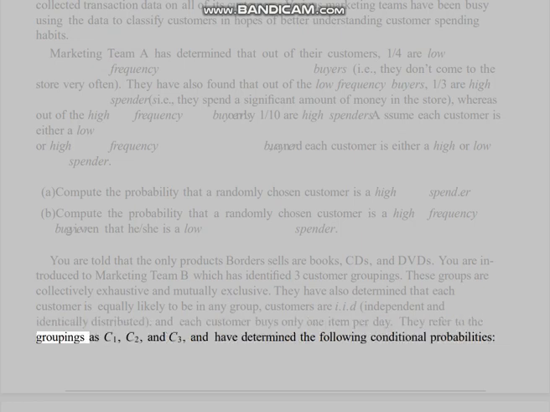They refer to the groupings as C1, C2, and C3, and have determined the following conditional probabilities.